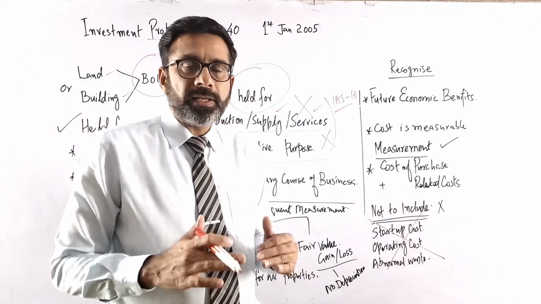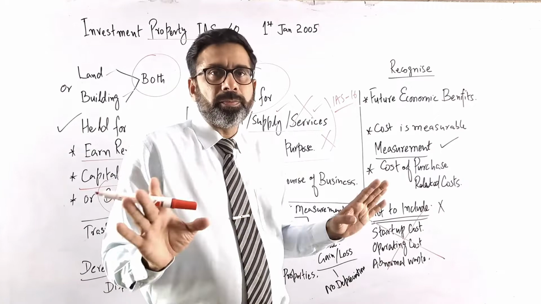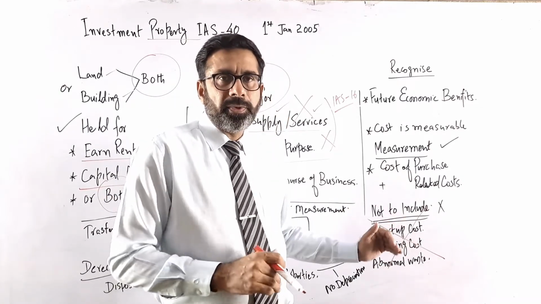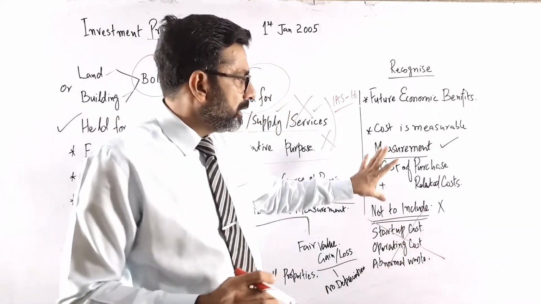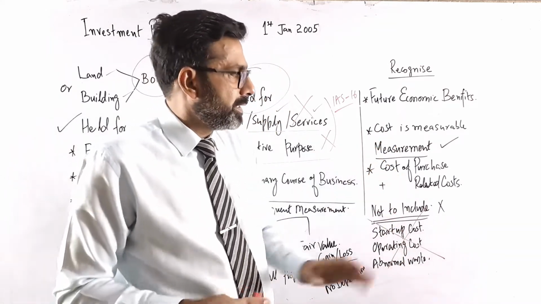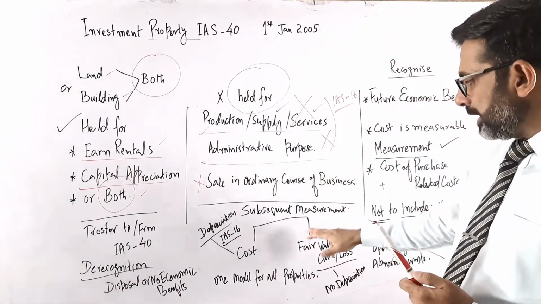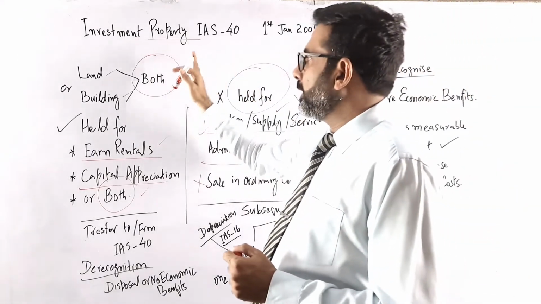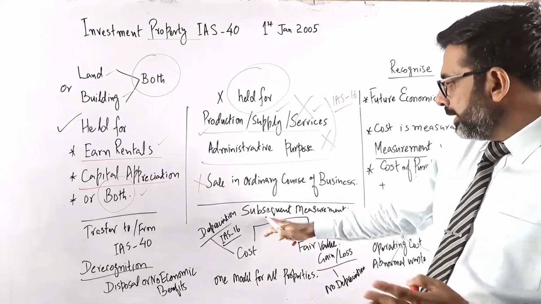Again, the day-to-day operating expenses for the properties should not be included. And any abnormal waste in the property should not be included. So these three things should not be included, and obviously the cost of the purchase and related cost should be included. Now, subsequently, we have initially recognized that asset as an investment property, but later on, how will we subsequently measure it?